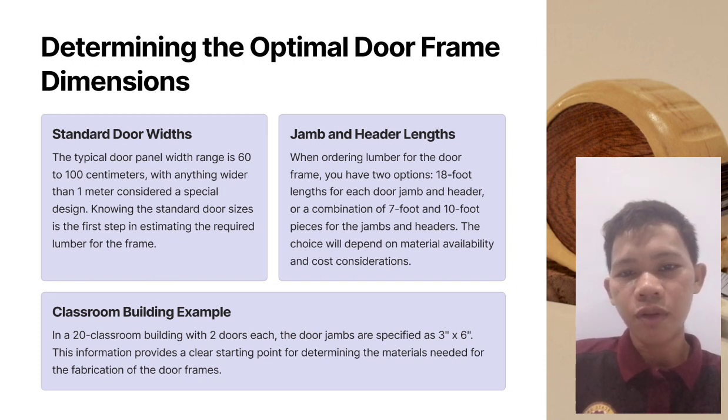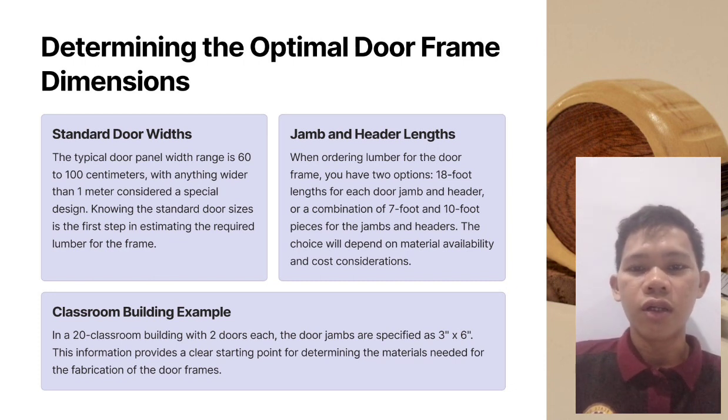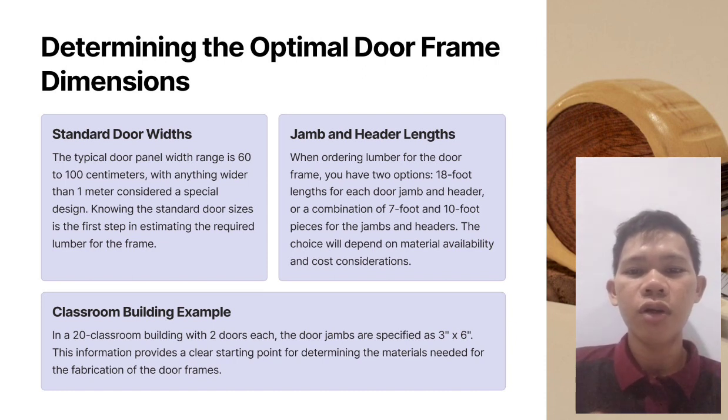So jamb header length. When ordering lumber for the door frame, you have two options: an 18-foot length for each door jamb and header, or a combination of 7-foot and 10-foot pieces for the jambs and headers. The choice will depend on material availability and cost considerations.